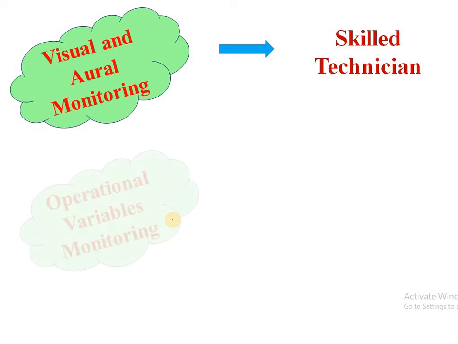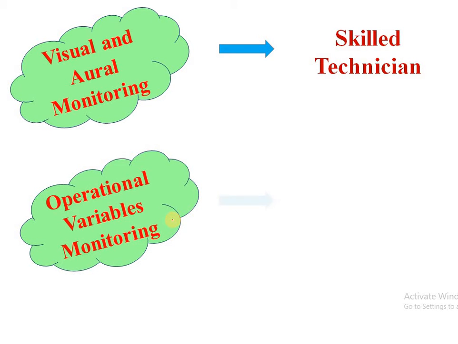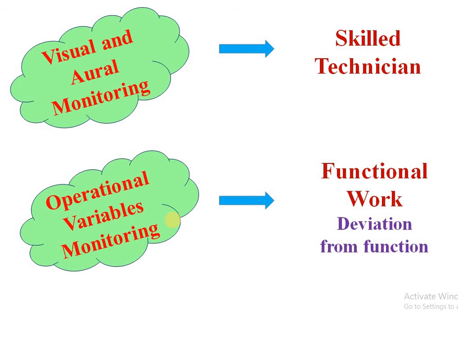Next is operational variables monitoring. In this, functional work is considered. Now, if suppose the machine is working at a certain pressure, then the condition is that the function of the machine should take place at that pressure. So deviation from that functional work will be hazardous for the system. If there is more deviation, it means the machine is not working properly.